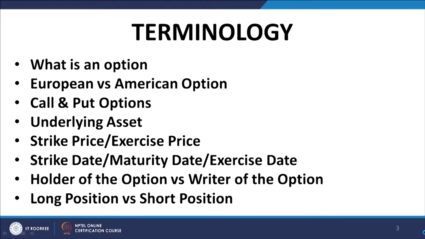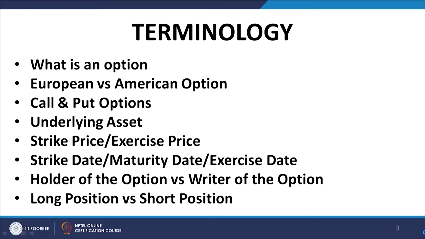Thereafter, I introduced certain terminologies in relation to options. We talked about European and American options, European options being exercisable at a particular date, and American options being exercisable up to a particular date, which is termed the maturity date of the option.